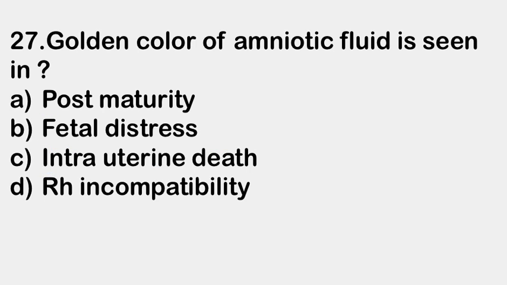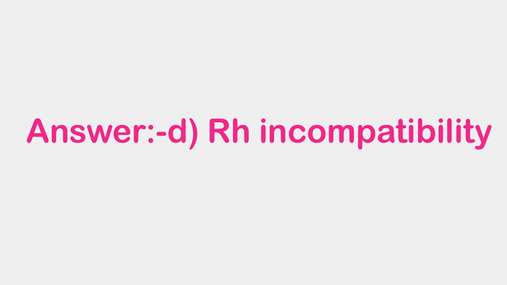Next question. Golden color of amniotic fluid is seen in A. Post-maturity, B. Fetal distress, C. Intrauterine death, and D. RH incompatibility. Right answer is D. RH incompatibility. In RH incompatibility, golden color of amniotic fluid is seen.